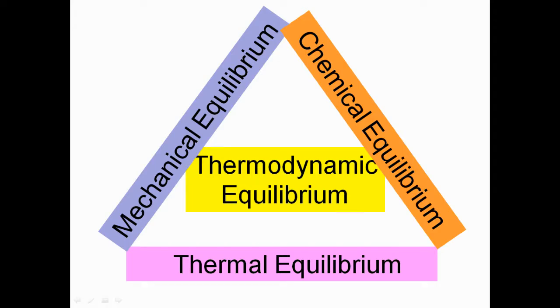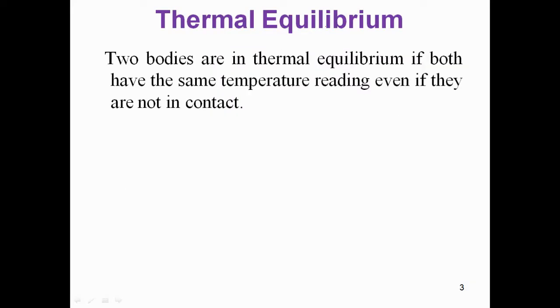So first thing, what is meant by the word equilibrium? Equilibrium is basically a condition of balance. So this word means balance. When we are talking about thermal equilibrium, thermal is related to heat, which means it is related to temperature. When we say that two bodies are in thermal equilibrium, it means they both will have the same temperature reading. It is not necessary that they should be in contact. Even if they are not in contact but they have the same temperature, they are in thermal equilibrium.